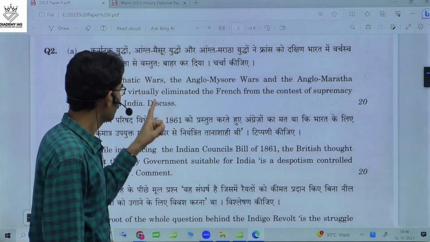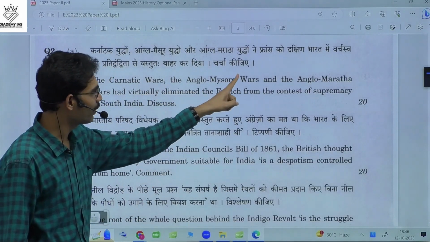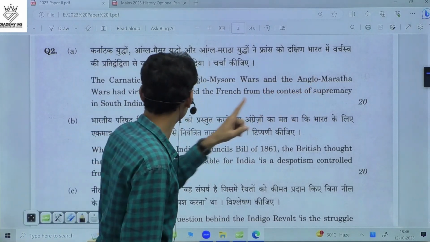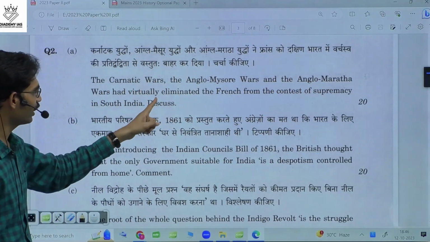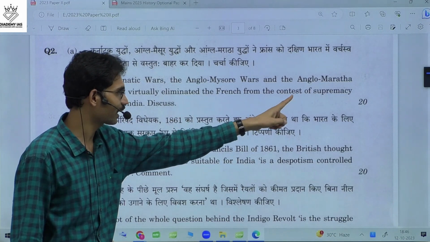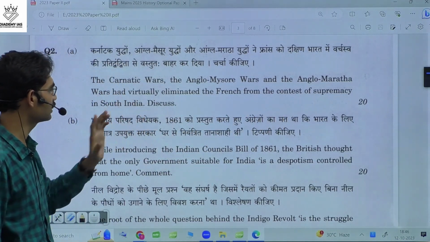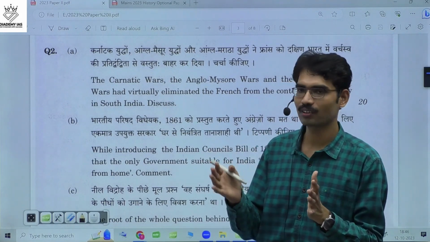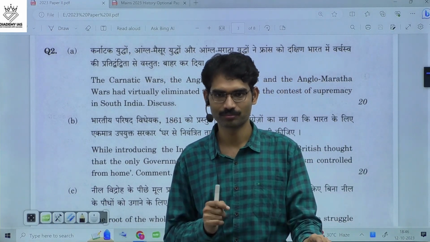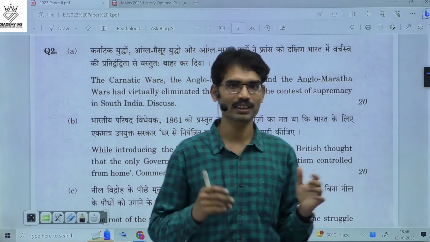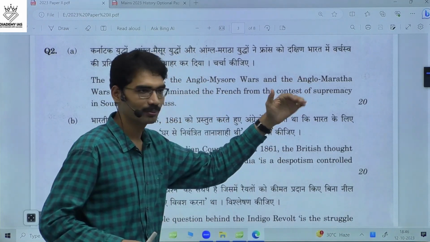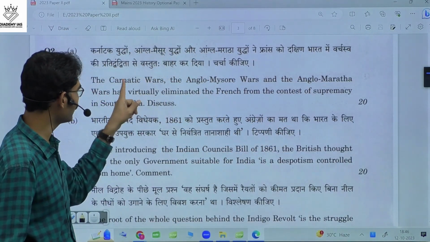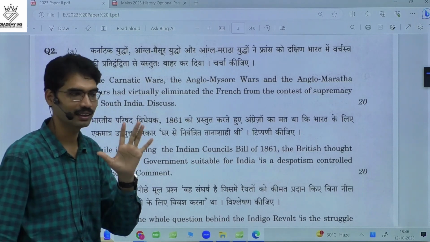2A. The Carnatic Wars, the Anglo-Mysore Wars, and the Anglo-Maratha Wars had virtually eliminated the French from the contest for supremacy in South India. Discuss. So in simple terms, it is the conflict between the British and the French. On three different occasions they fought, particularly in the Carnatic Wars, where they fought bitterly.